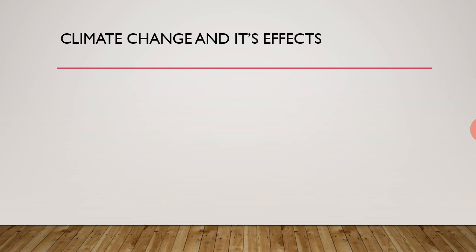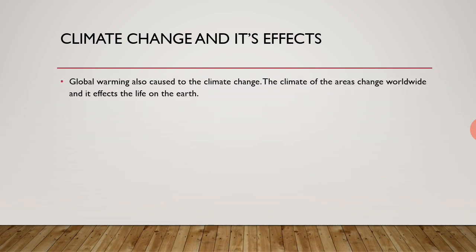Now we see climate change and its effects. In the previous slide we have seen global warming. Global warming means the climate of the world changes, and how it changes, what its effects are. Global warming also causes climate change, इससे जलवायु का परिवर्तन होता है.